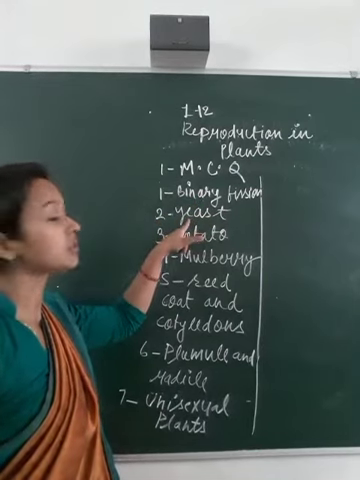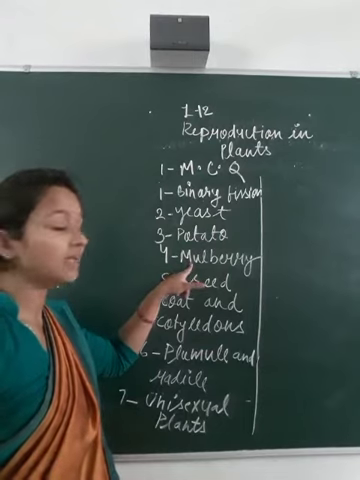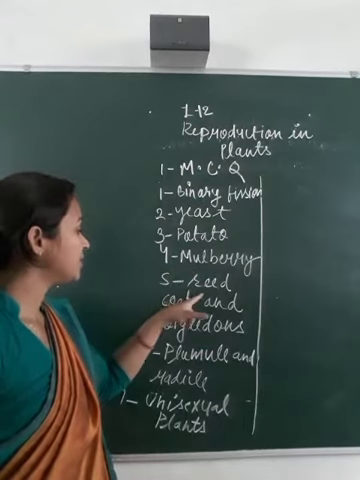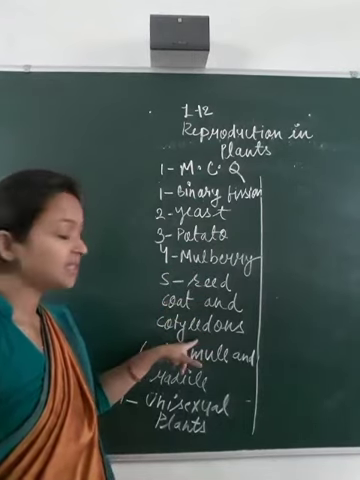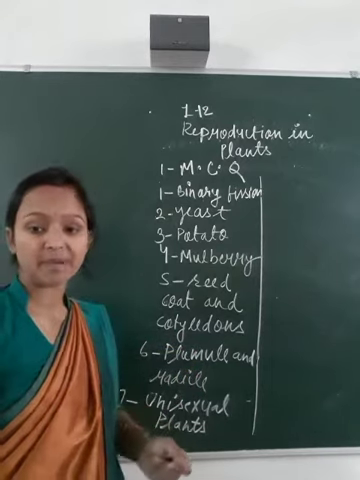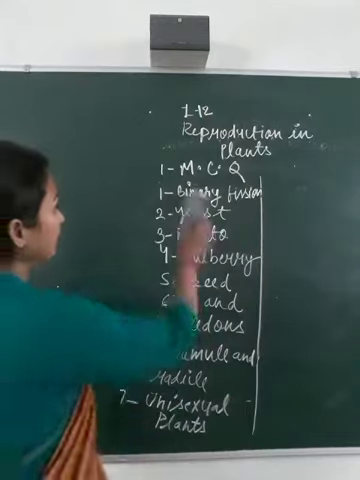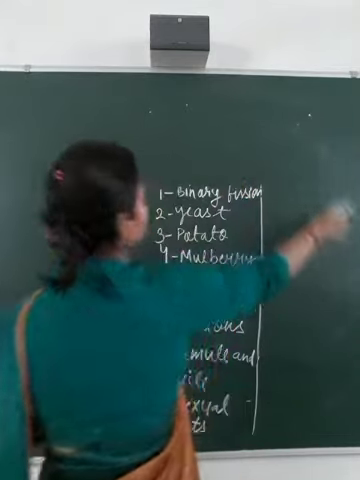So first one, binary fission. Second one, yeast. Third one, potato. Fourth one, mulberry. Fifth one, seed coat and cotyledons. Sixth one, plumule and radicle. Seventh, unisexual plants. And eighth one, the fusion of two gametes.